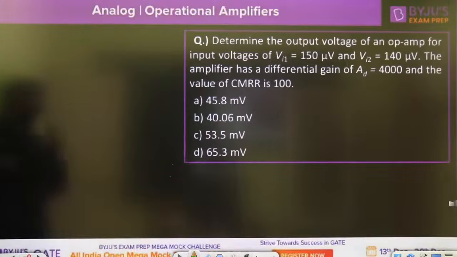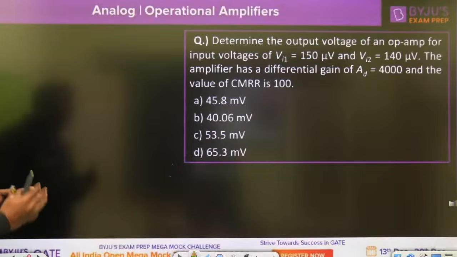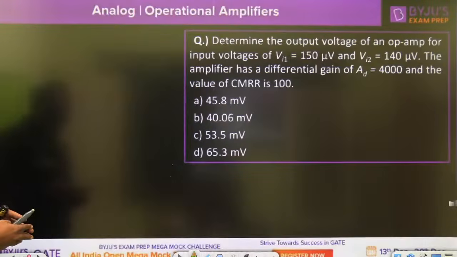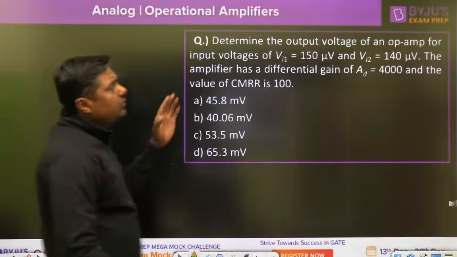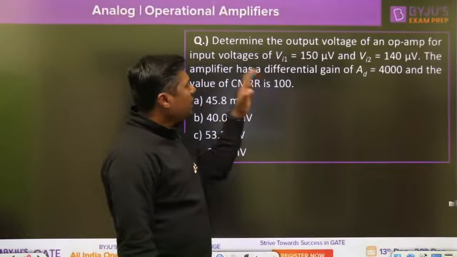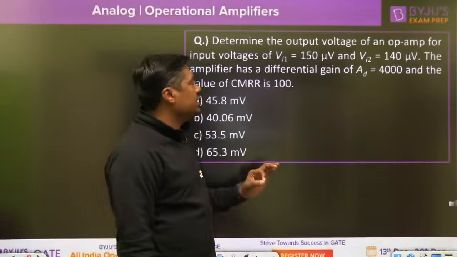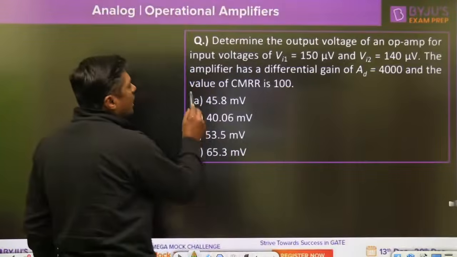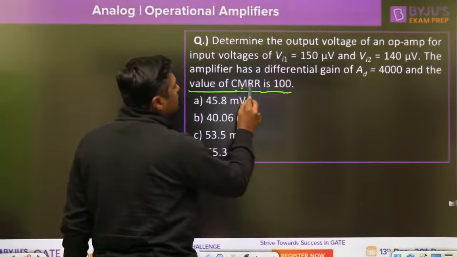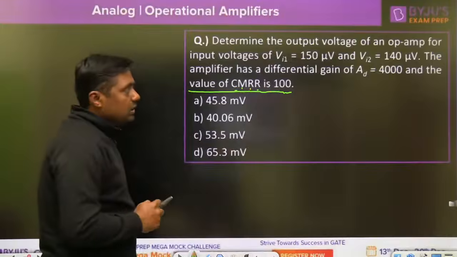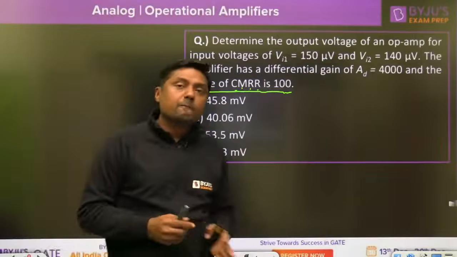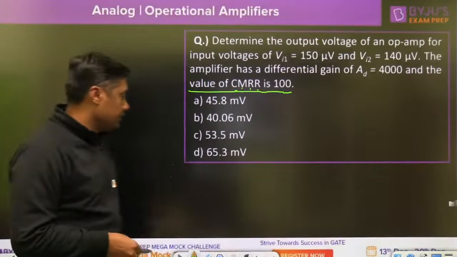Now tell me: determine the output voltage of an operational amplifier for input voltages of 150 microvolt and 140 microvolt. The amplifier has a differential gain of 4000 and the value of CMRR, the common mode rejection ratio, is 100. Then what is the answer for this question?